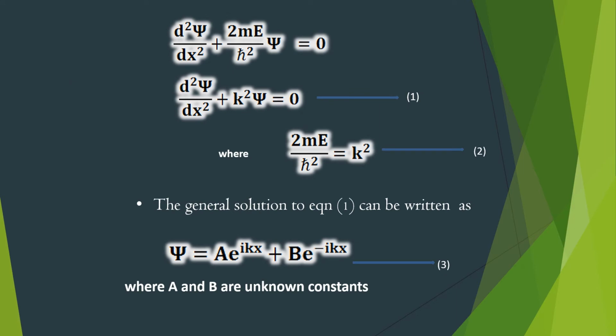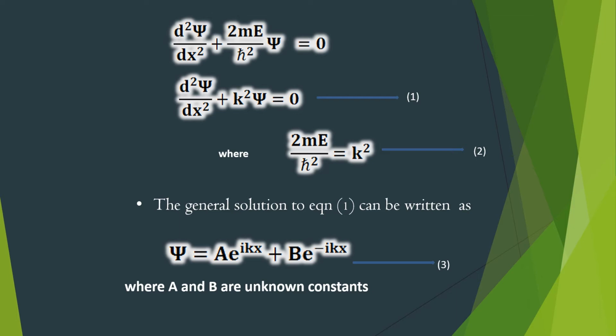Now, we are going to solve this Schrodinger wave equation for the particle. This is a standard differential equation in mathematics. On solving this equation, at the end we will get an expression for energy E of the particle and also an expression for the wave function ψ associated with the particle. On putting k² instead of 2mE/ħ², the equation becomes d²ψ/dx² + k²ψ = 0. Put this as equation number 1, and 2mE/ħ² = k² as equation number 2, where k is a constant.